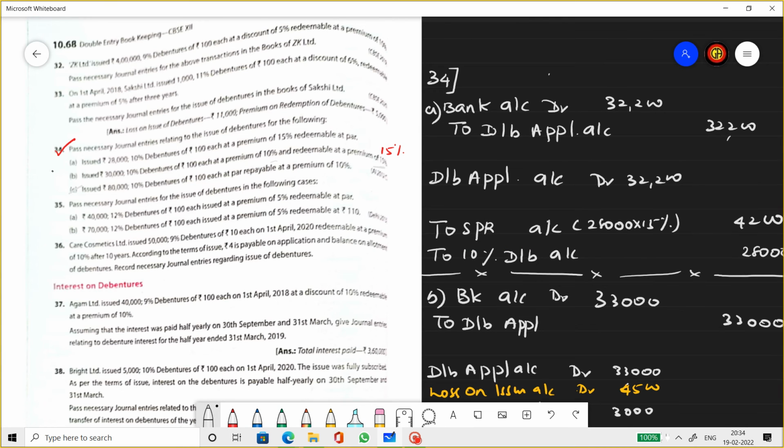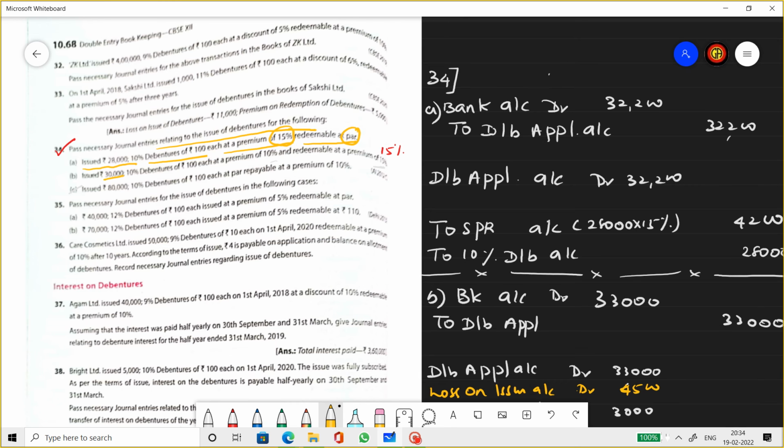So let's do question number 34. I've already done it for you, so here I'm just going to explain. Pass journal entry relating to the issue of debentures. Issued 28,000 10% debentures of rupees 100 at a premium of 15%, redeemable at par. So debentures are issued at premium, redeemed at par here.